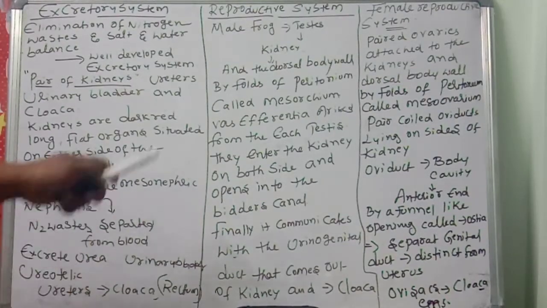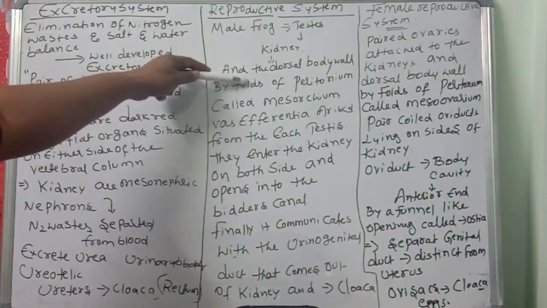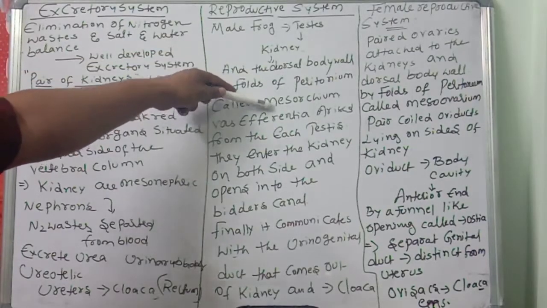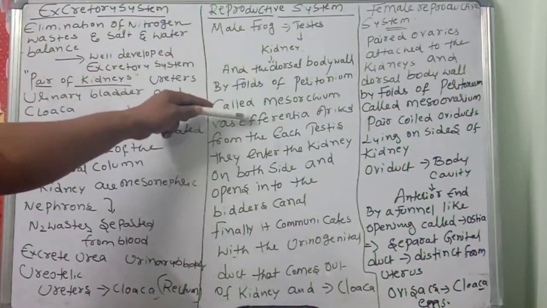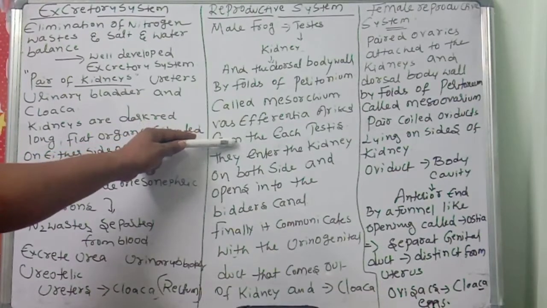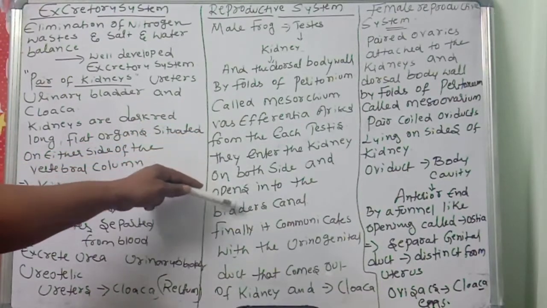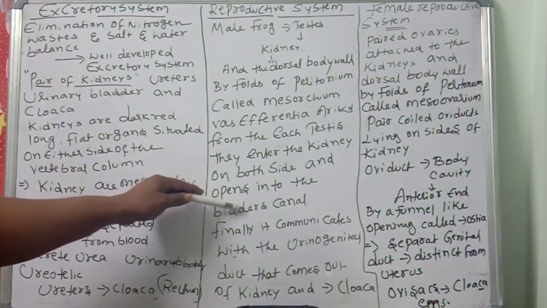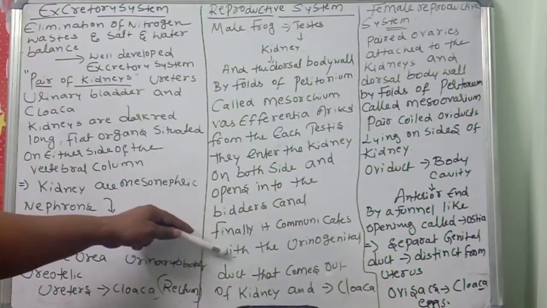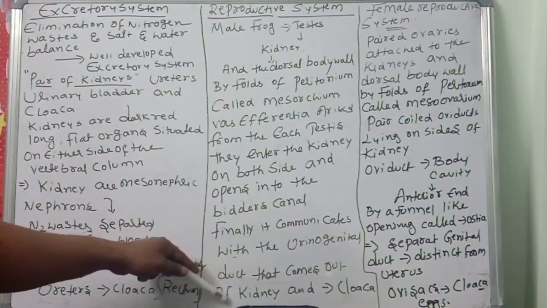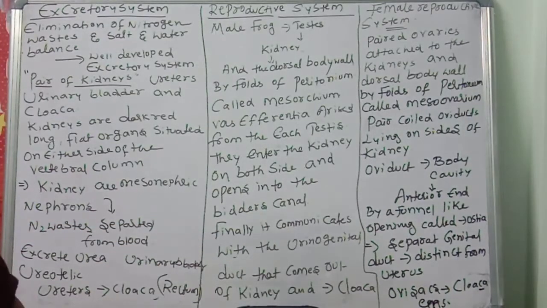Once again, the testis is attached to the kidneys by folds of peritoneum called mesorchium. Vas efferentia arise from each testis. They enter the kidneys on both sides and open into the Bidder's canal. Finally, it communicates with the urinogenital duct, which comes out of the kidney and reaches the cloaca. Both sides open into which one? The Bidder's canal, the vas efferentia.